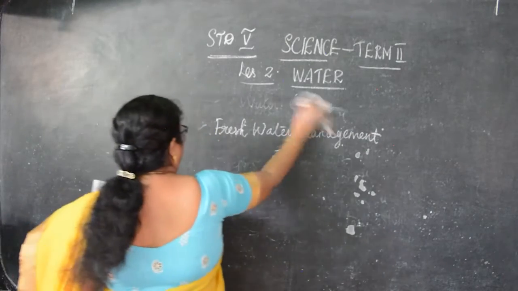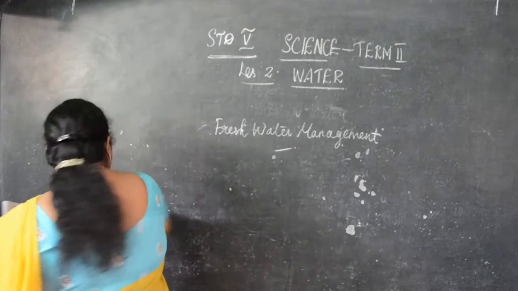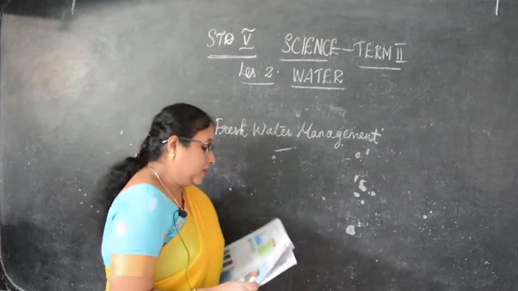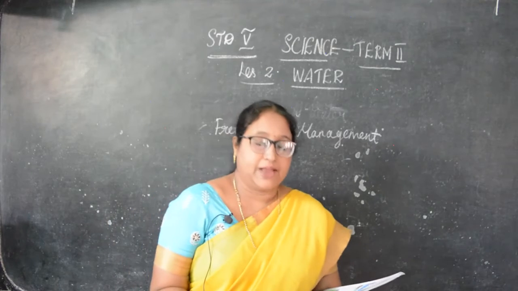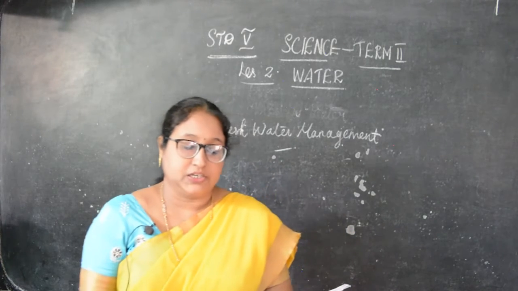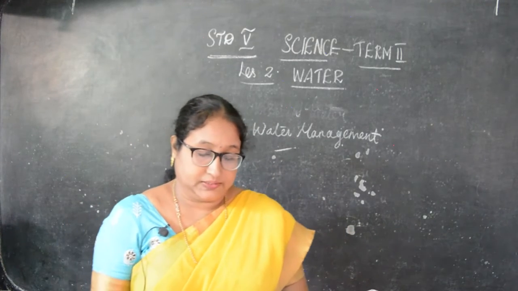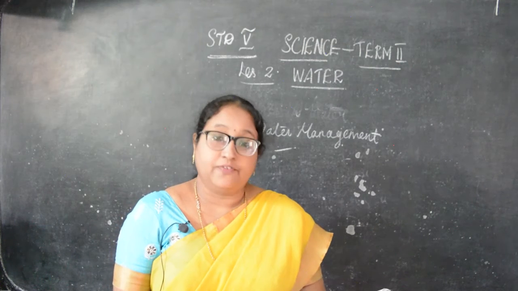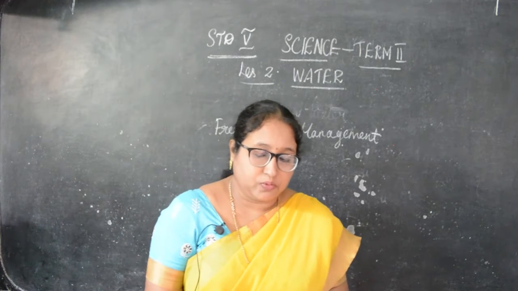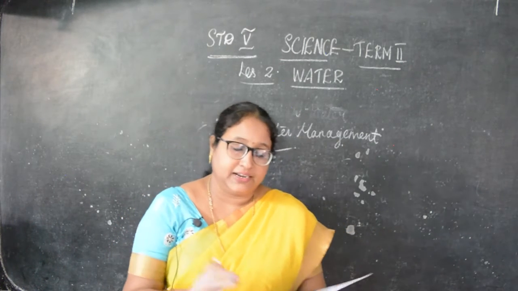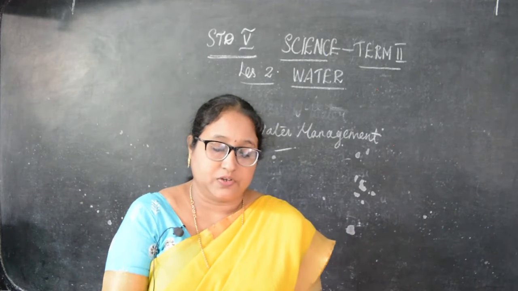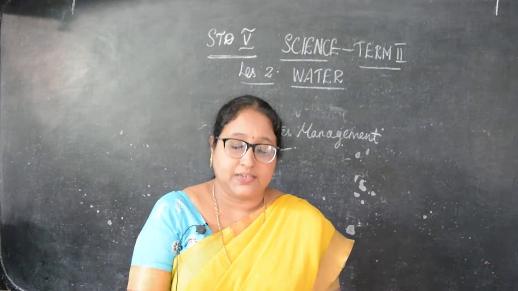We have already learned this in 3rd standard, children. Water management is the activity of planning, developing and managing the use of water resources. Nowadays we don't get enough rainfall, and except for a few, most of the rivers are drained and dry.